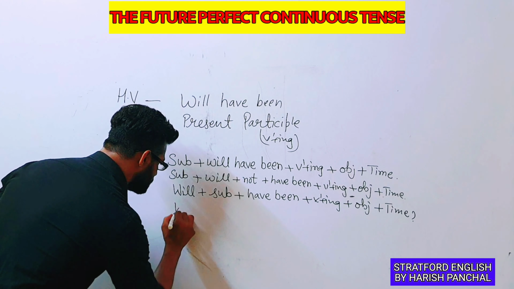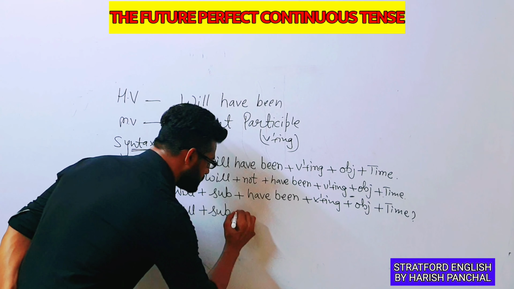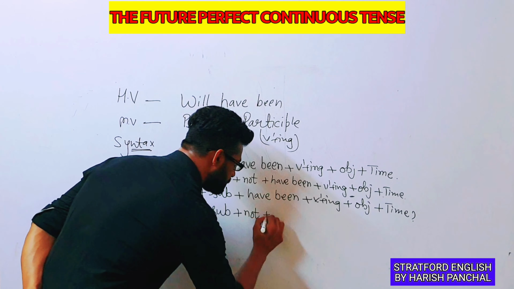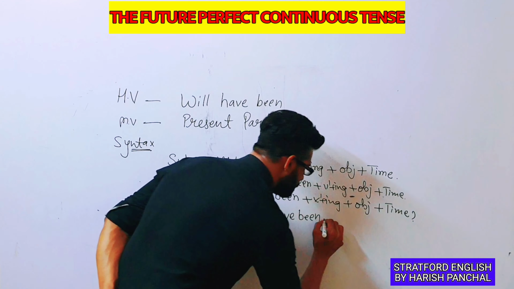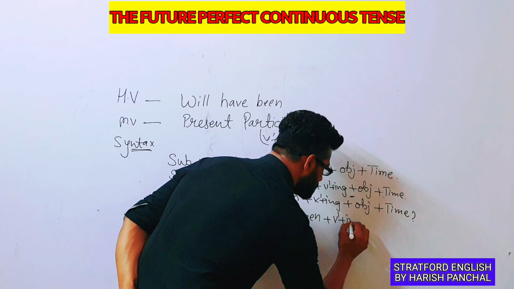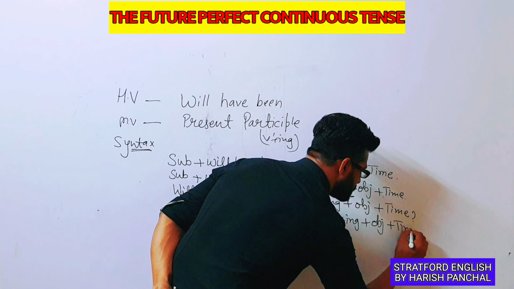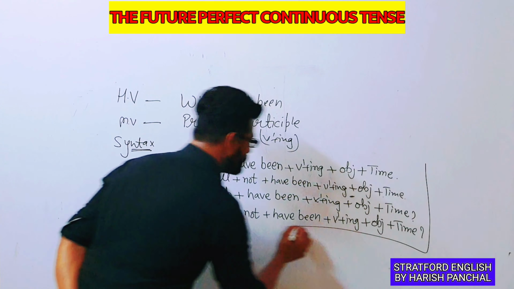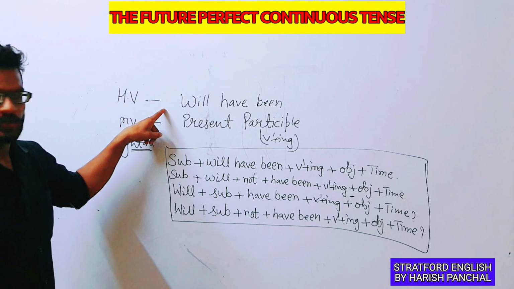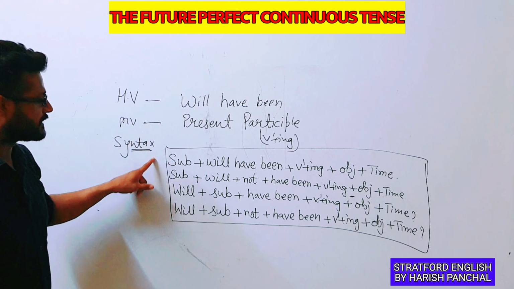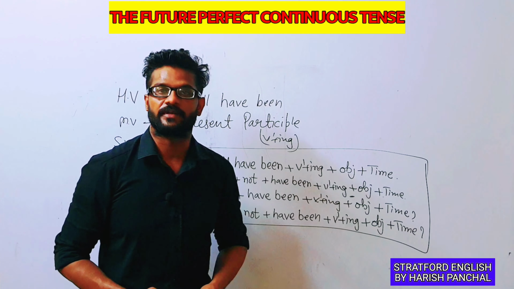Now next is will plus subject plus not plus have been plus first form plus ing plus object, and then we have to use time, and at the end we have to use a question mark. So this is your helping verb, this is your main verb, and these are your syntaxes when you have to make sentences on the future perfect continuous tense.